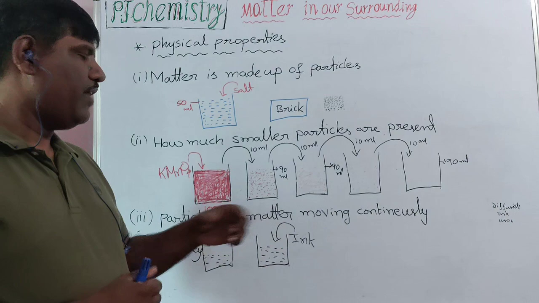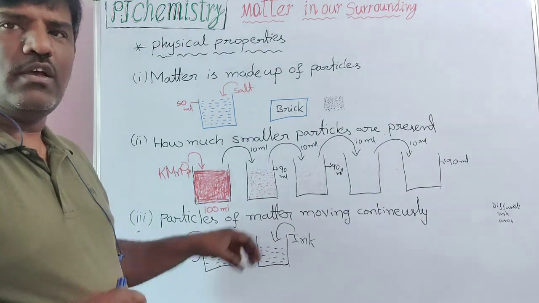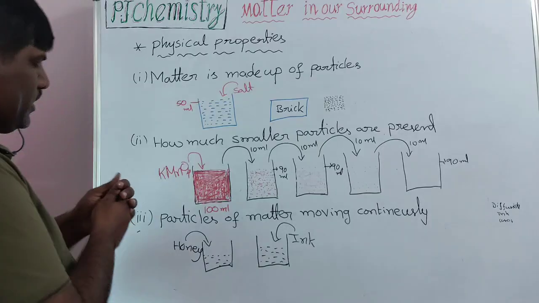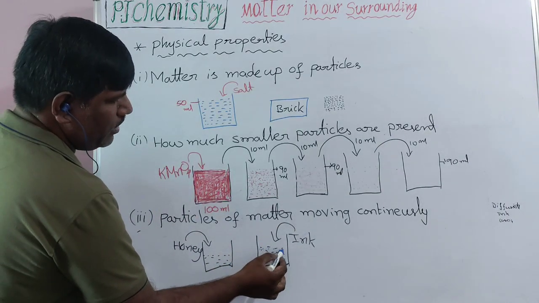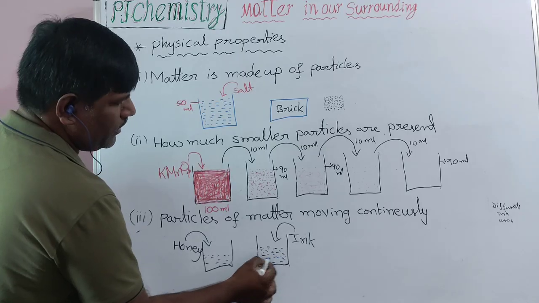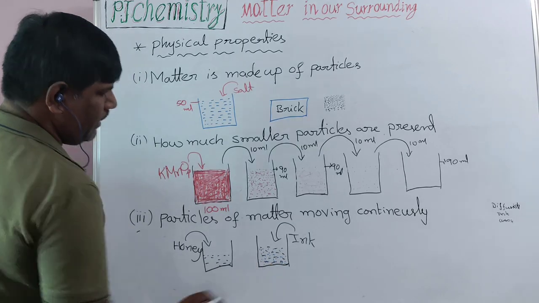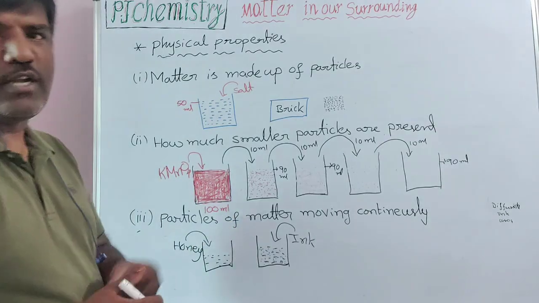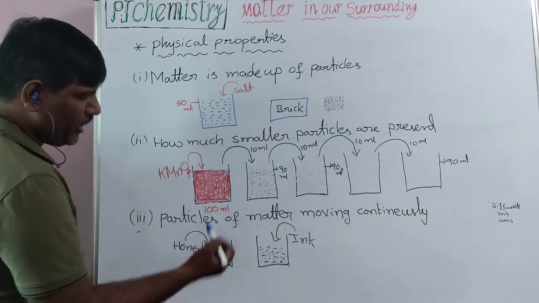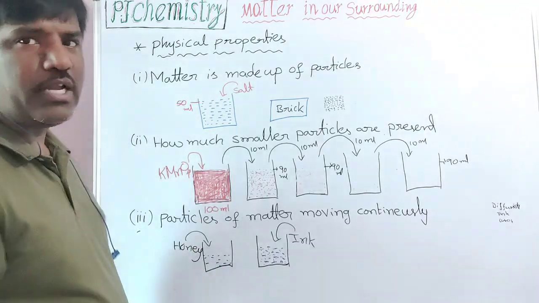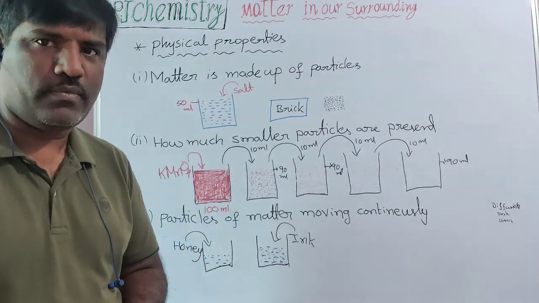And ink, having less density, is able to move fast, enter the water, and dissolve in it. But honey has more viscosity and more density, so it will take more time. Honey will take more time to dissolve. Both dissolve in water, but honey will take more time.